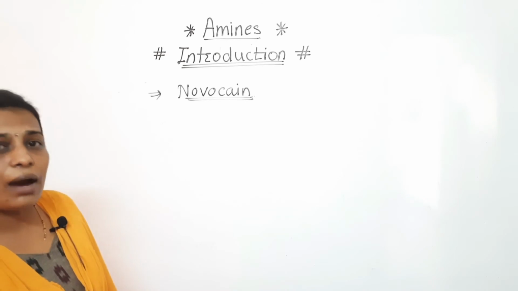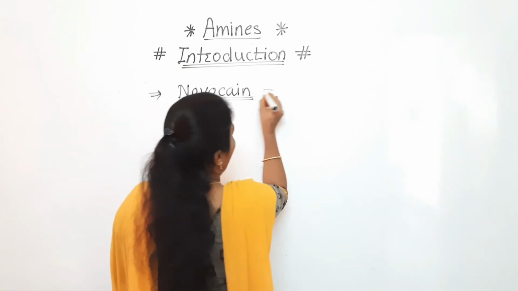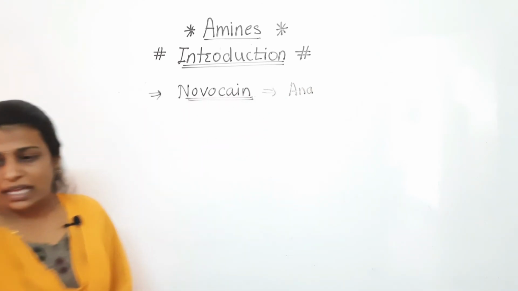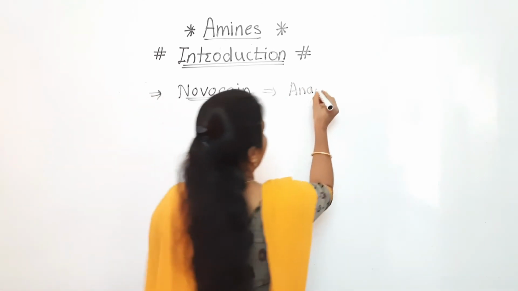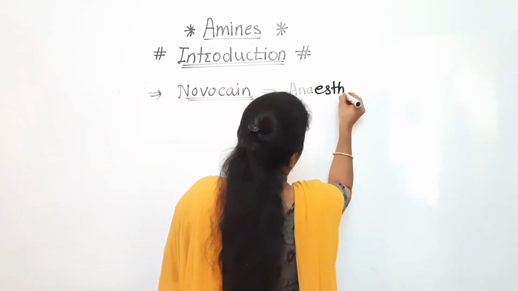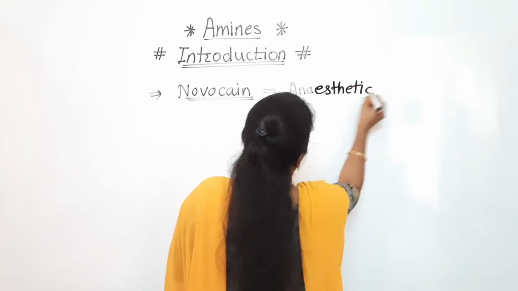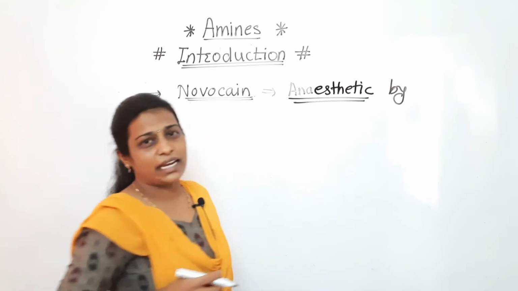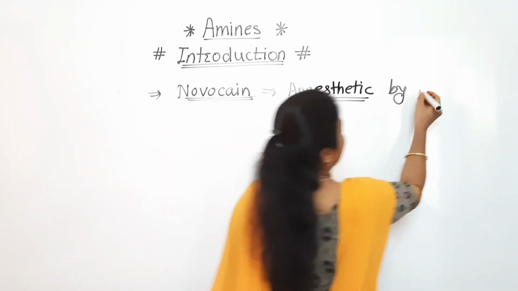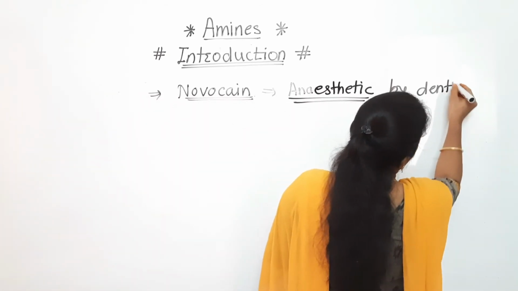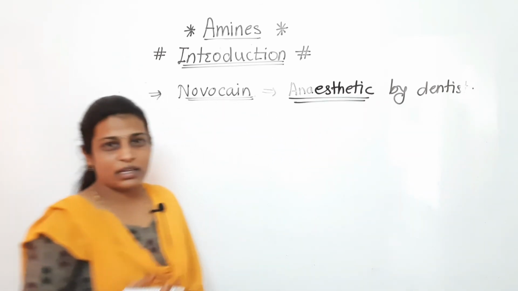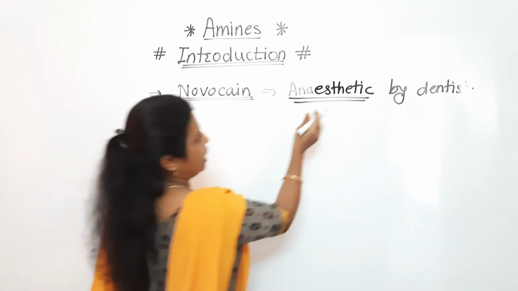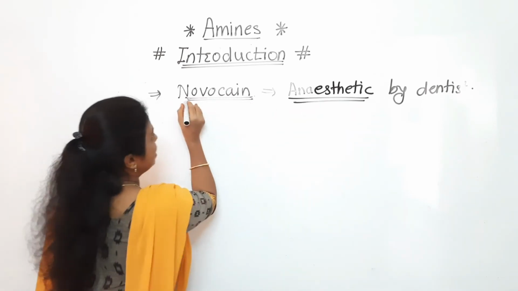This is an amine which is used as an anesthetic by dentists. When there is a root canal or anything regarding our teeth, they use Novocaine as anesthesia.